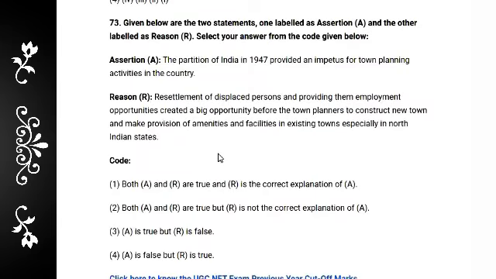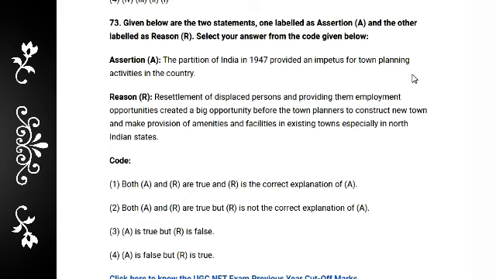And next there are the assertion and reason. Very interesting question, assertion and reason. Question number 73. The assertion: the partition of India in 1947 provided an impetus for town planning activities in the country.